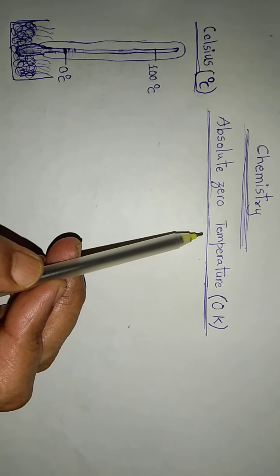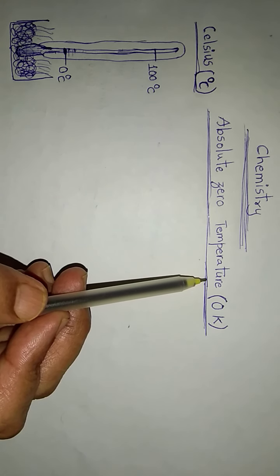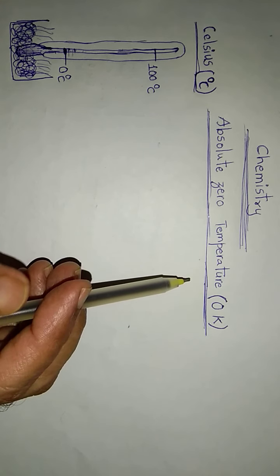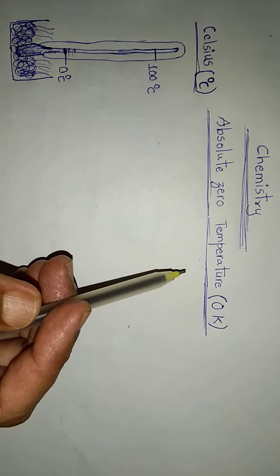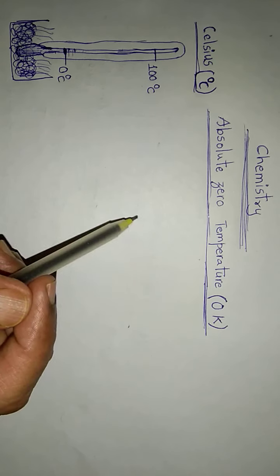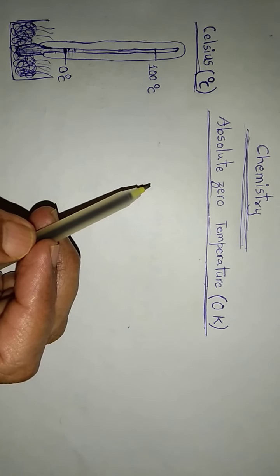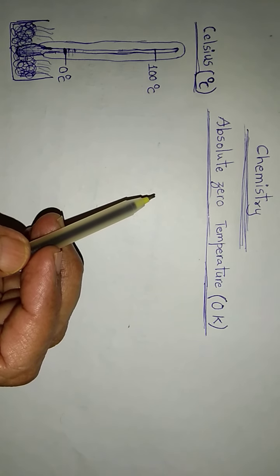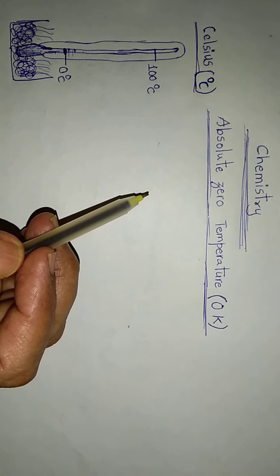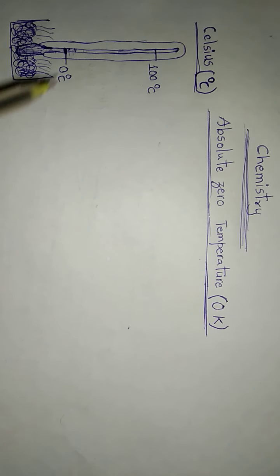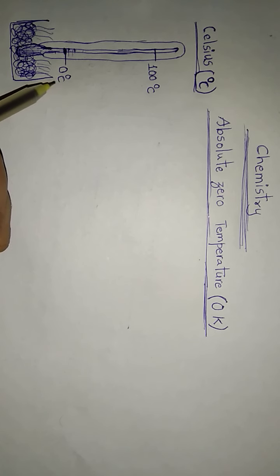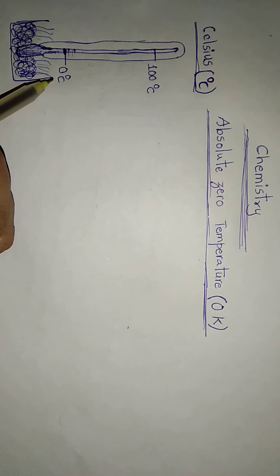Thus, temperature is defined as the level of hotness or coldness. After the definition of temperature was compiled, scientists realized that 0 degree Celsius is not the actual zero, absolute zero, real zero.